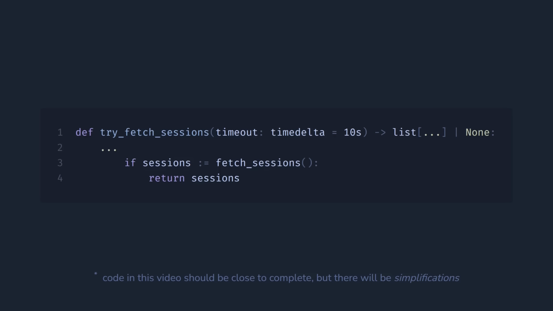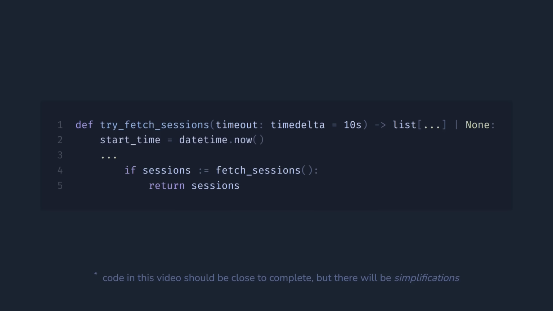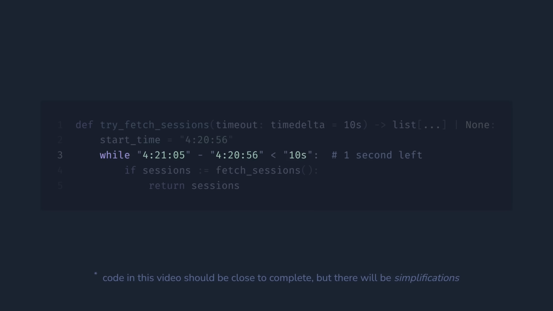An easy way to implement it is to save the start time and then check if the current time exceeded it by the timeout. It's a wrong approach though, because we can easily exceed the timeout by an indefinitely long amount of time. For example, after a couple of iterations, we could end up with current time being 1 second less than our start time plus timeout. In this case, nothing stops our request from running for something longer than this spare second we have. So after it finishes, we could exceed our timeout by a mile.